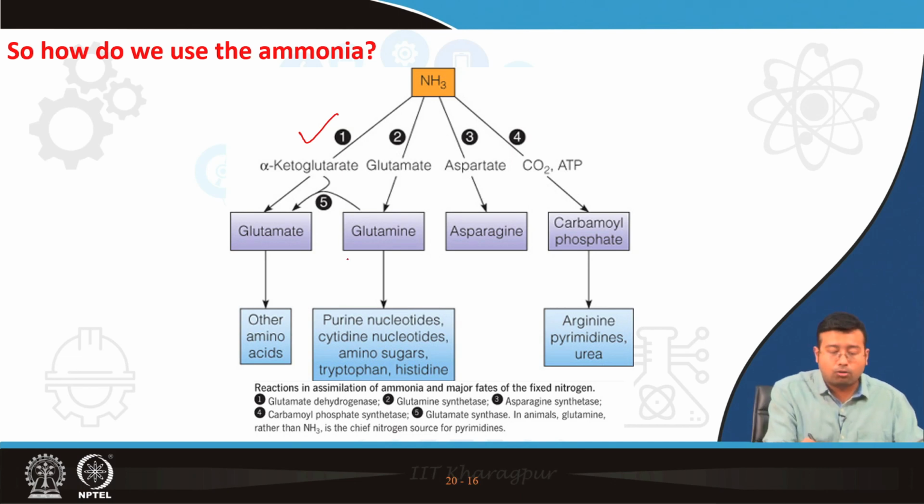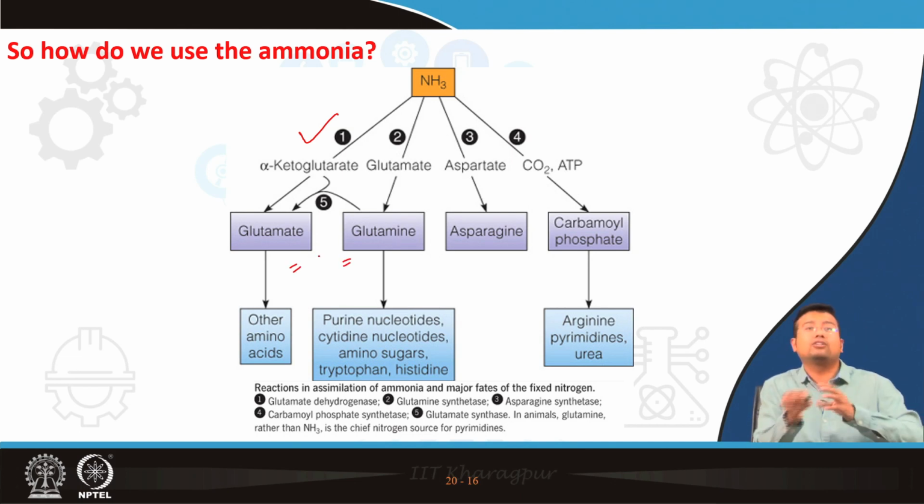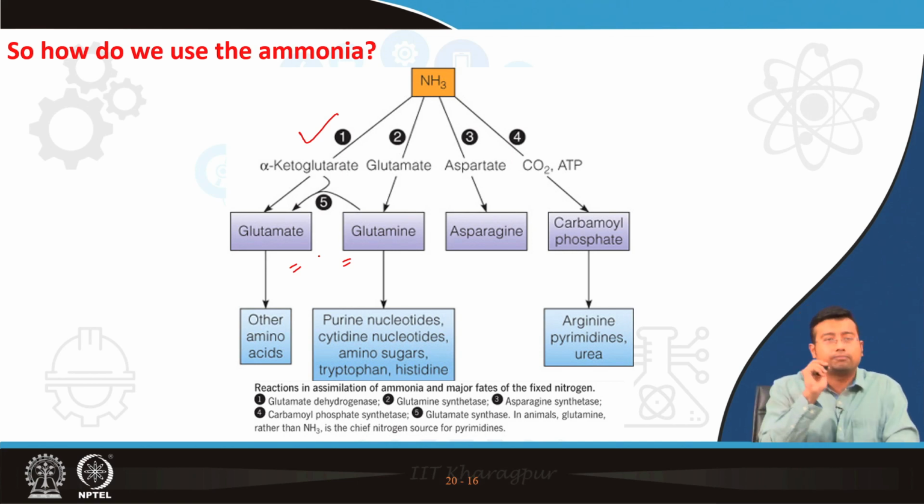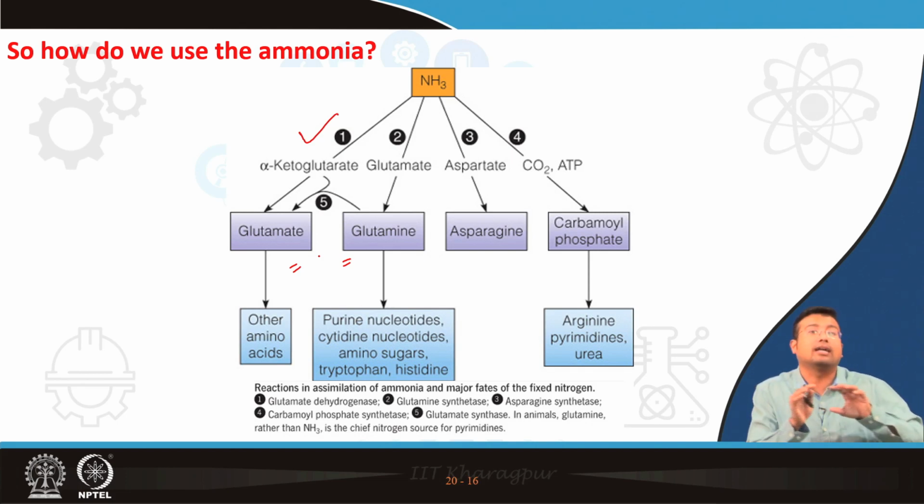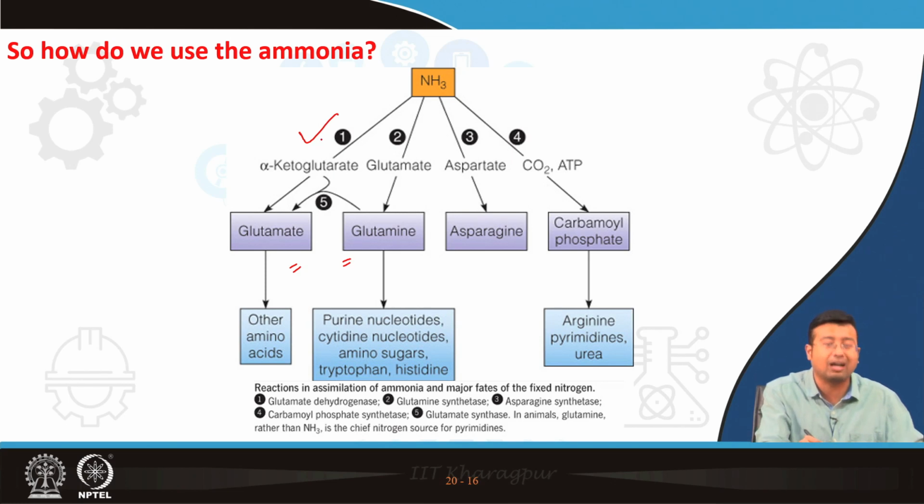And we also read that glutamine can be converted to glutamate by the enzyme glutaminase, right? Often that is also termed glutamate synthase, because that does not use ATP. So this one is glutamate dehydrogenase, this one is glutamine synthetase, and this one is glutamate synthase or glutaminase. They are the same.